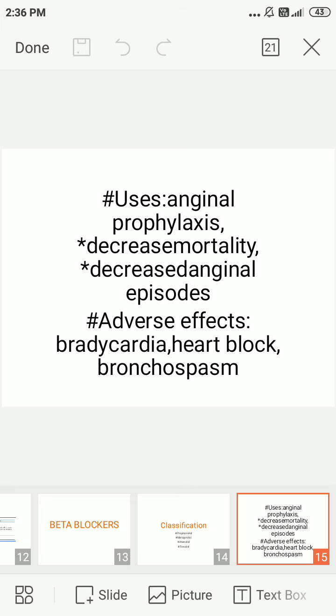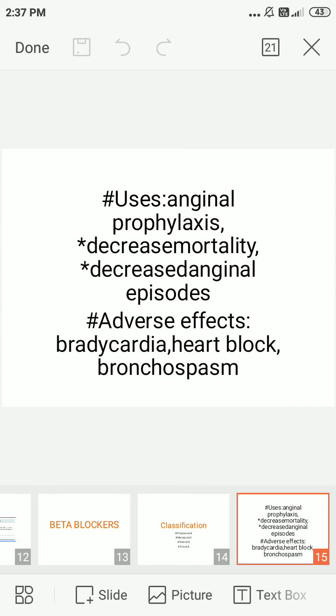I will explain a second time. Beta blockers are 4 types. These block the sympathetic drive on the heart, so that heart rate will be decreased and the force of myocardial contraction will also be decreased. It finally decreases cardiac work, so that it leads to decreased myocardial oxygen consumption.